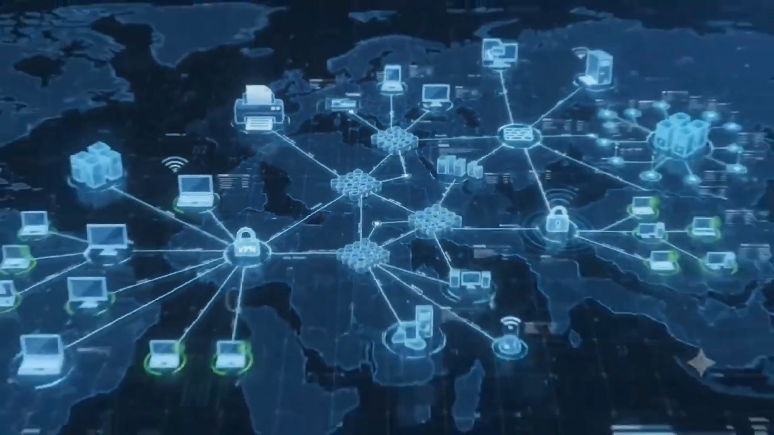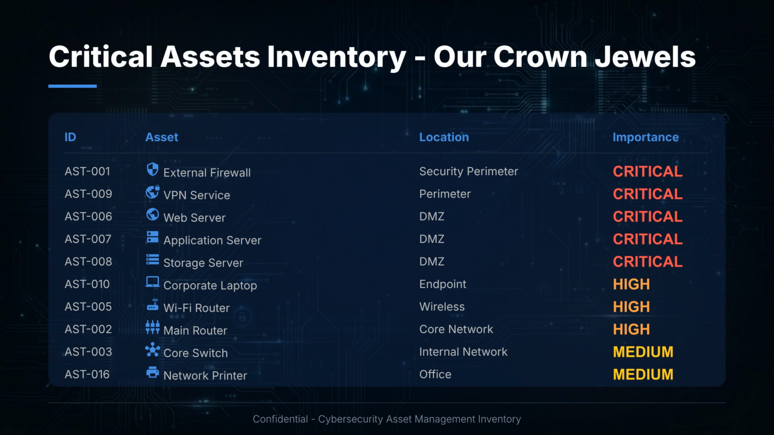All critical enterprise assets have been identified. Identifying what we are protecting is fundamental. The external firewall and VPN service are classified as critical because they are our primary security perimeter and remote access gateway. The web server, application server, and storage server in the DMZ are also critical because they host customer-facing services and sensitive data. The corporate laptop and Wi-Fi router are high priority because they are user-facing entry points.